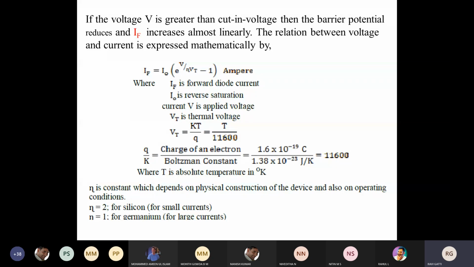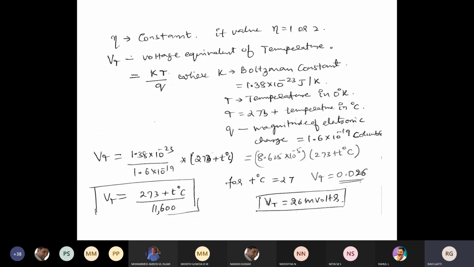And it depends upon the temperature of the room. So it is K T divided by Q. We are going to represent Q divided by K T, because I will tell you in the next one, we have 1 plus Vt there. So therefore we have written Q by T, and you'll be getting 11600, which we will use in problem solving. Did you understand this one? Yes, sir. Okay.